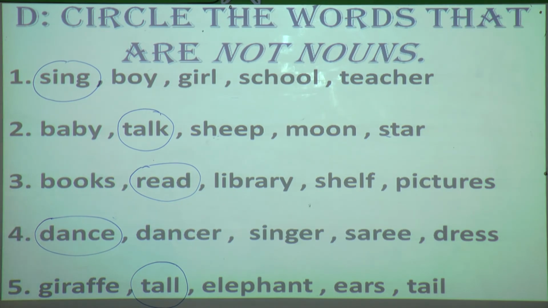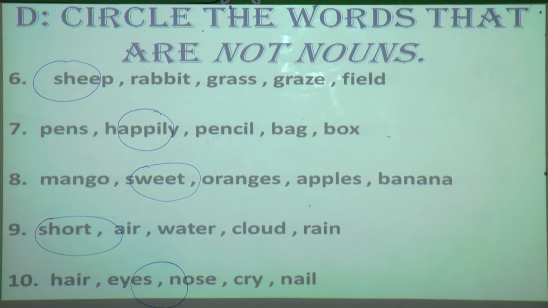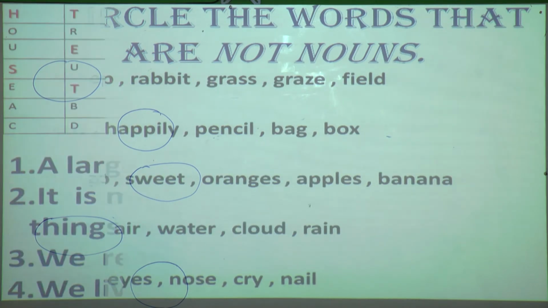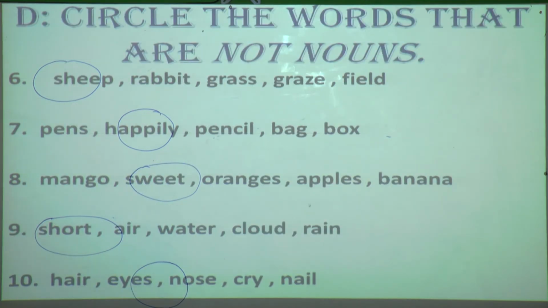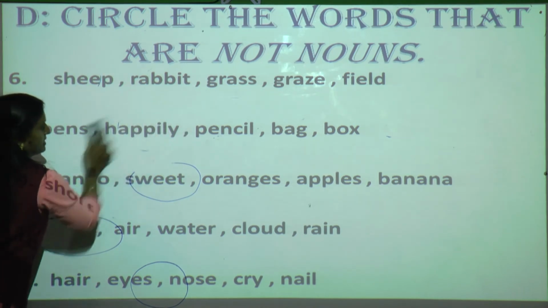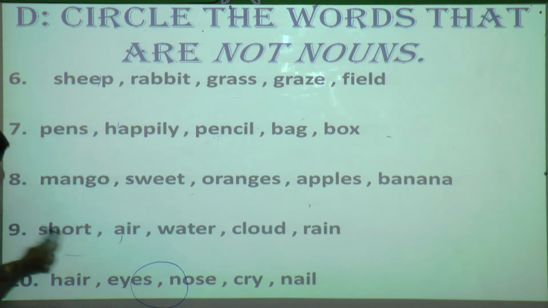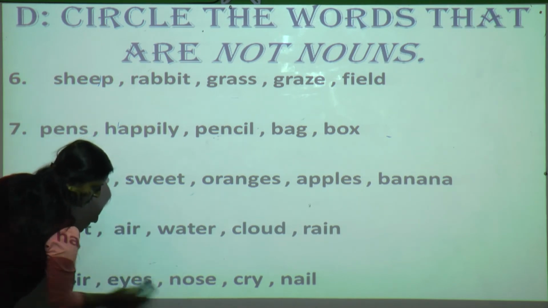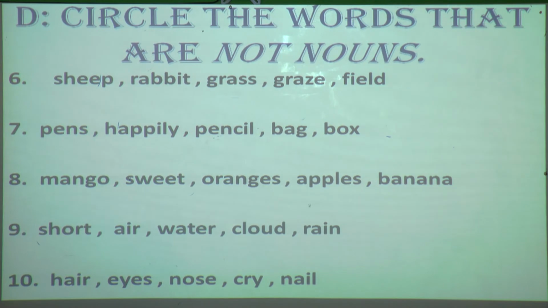I will give you 1 minute. Ready? Six, 7, 8, 9, 10. I'll give you 1 minute. Just circle the words which you don't feel is a noun.